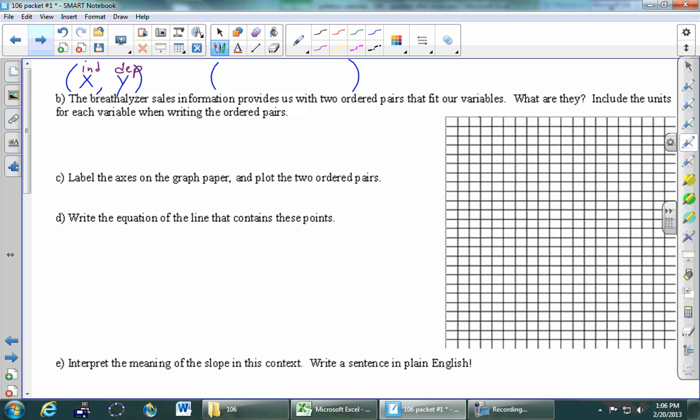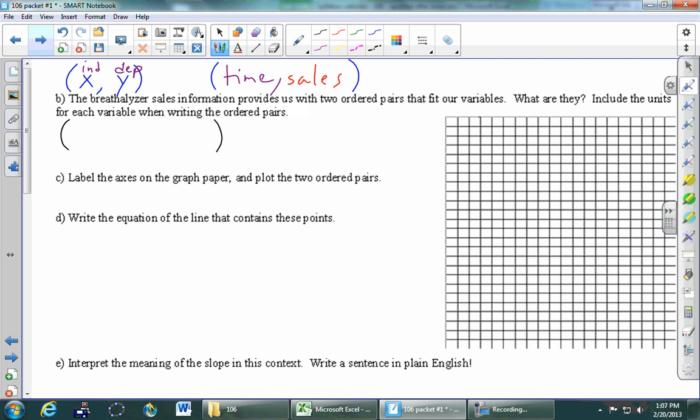So if I believe that default, then I'm ready to put money and time up here in some order. So which one goes first? So time we said was independent. So we'll put that first because time is the independent one. And then I'll put over here the sales. So that's what my ordered pairs are going to look like. It's going to be the time, and then it's going to be the sales.